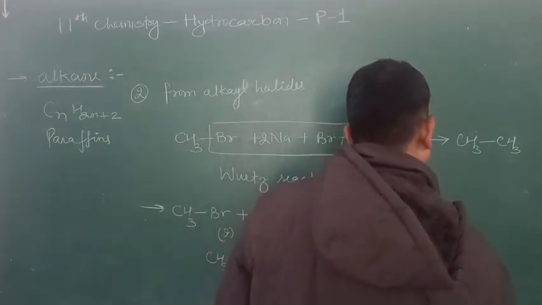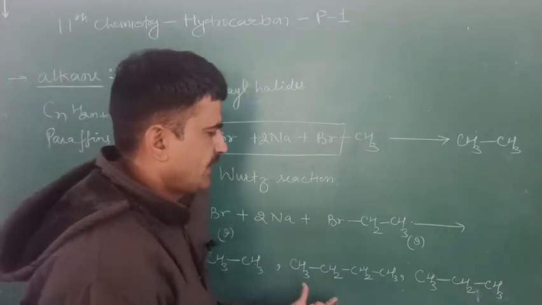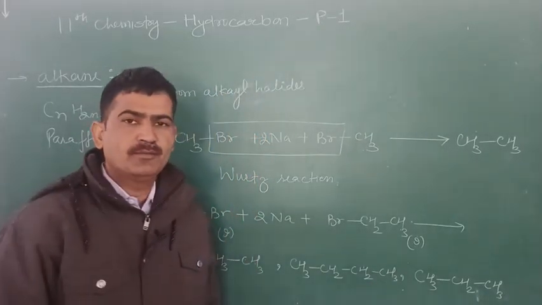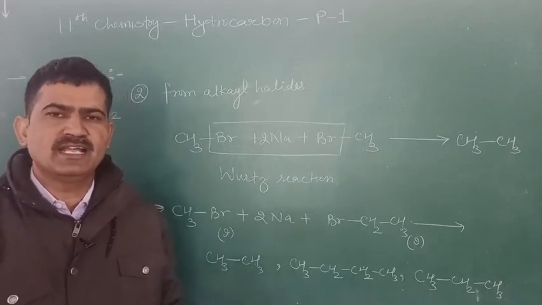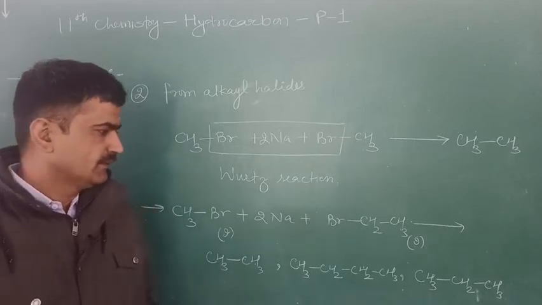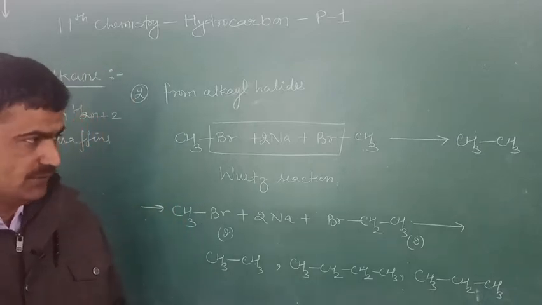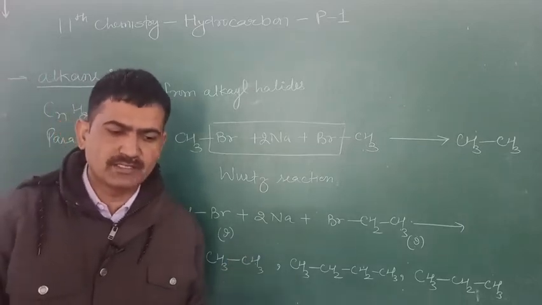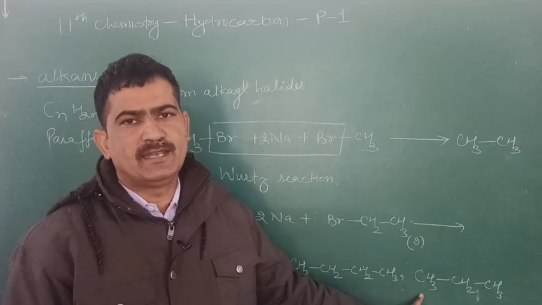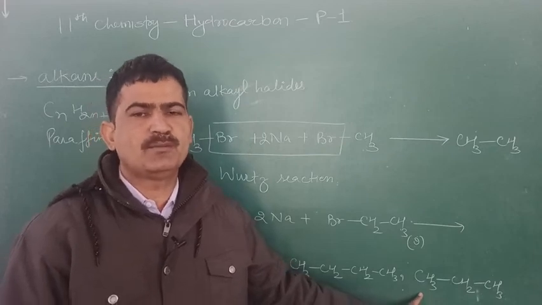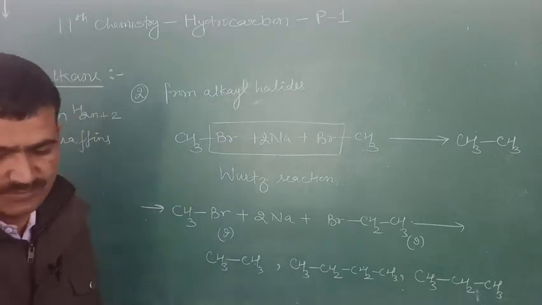Now we get a mixture of the products ethane, butane and propane, and the difference between their boiling points is very small, so they cannot be separated easily. So this Wurtz reaction is not a good method for the preparation of odd-numbered alkanes. We can prepare only even-numbered alkanes by this Wurtz reaction.